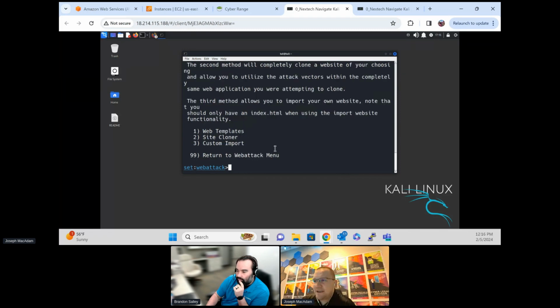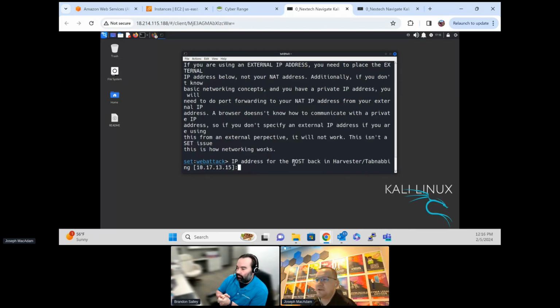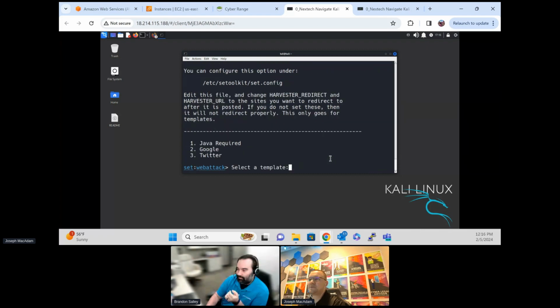There is a web template here. So we're not going to build the website. So I'm going to hit 1 and hit enter to do it there. And I have to type in actually the web address of this to show where he's going to go. Let me make sure I type it in correctly here. Okay, and that's where it's going to go. And then we're going to do Google here, is what he asks to access is a Google page.